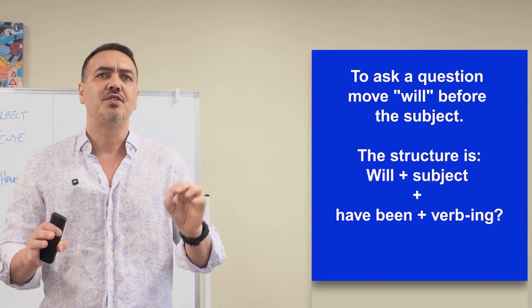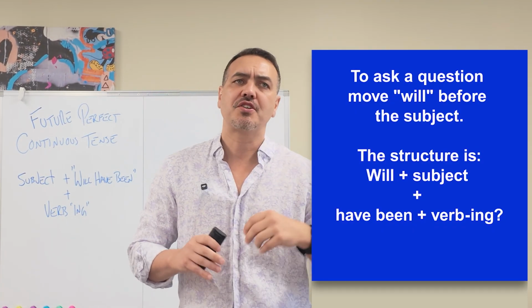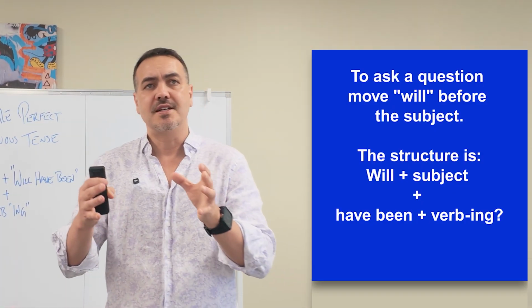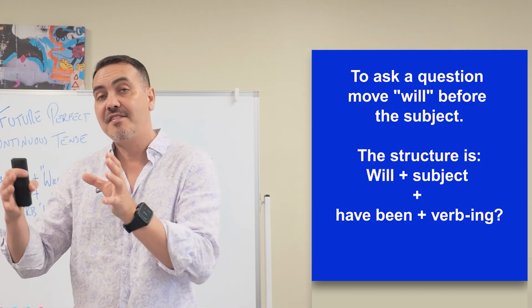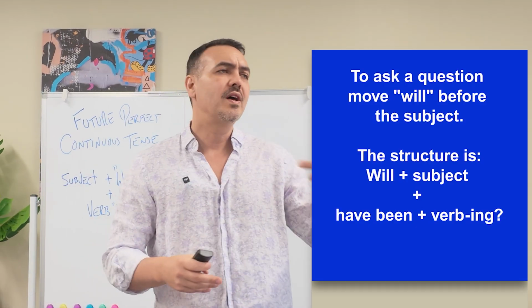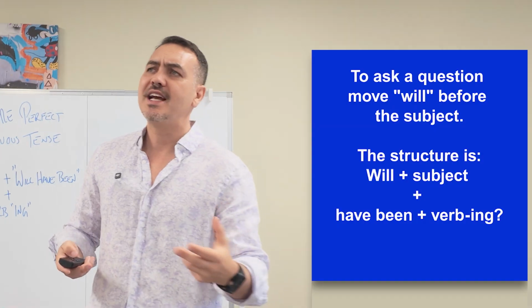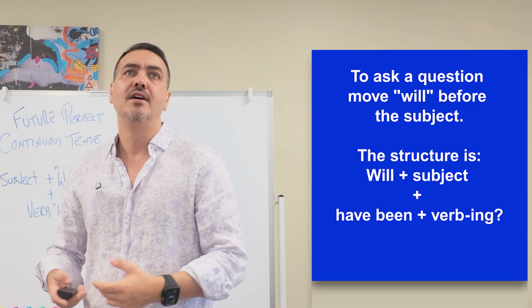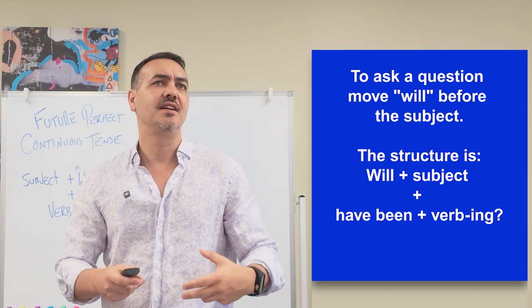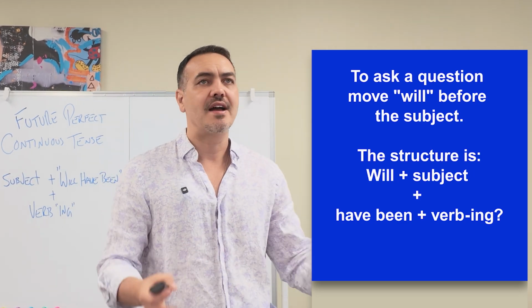Now also we can make questions, and to ask a question, we'll move will before the subject, okay? And the structure is will plus the subject plus have been plus the verb in ing. Will you have been studying? Will she have been working? Will they have been waiting? Will he have been driving?